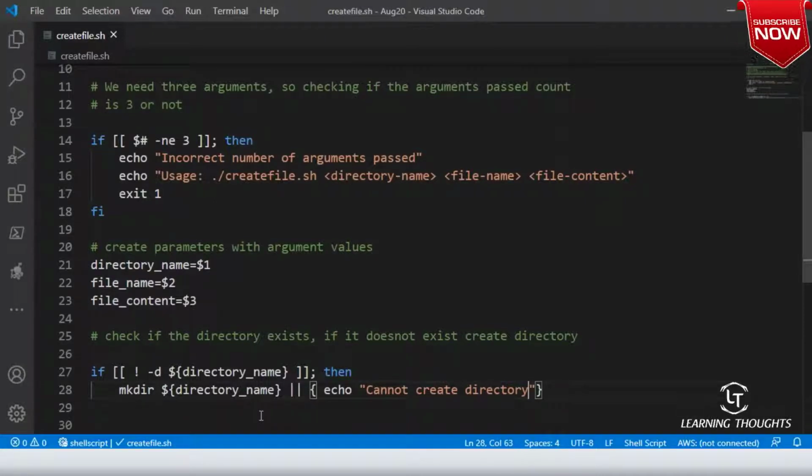Since I cannot create the directory, there is no point in me continuing with this script. So I want to exit out of the script. So I will just say exit 1.